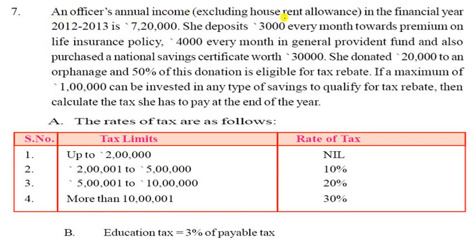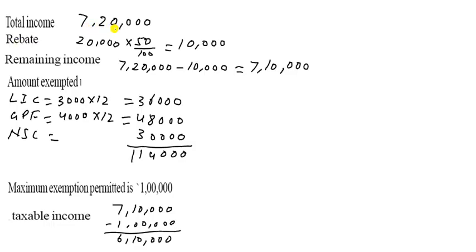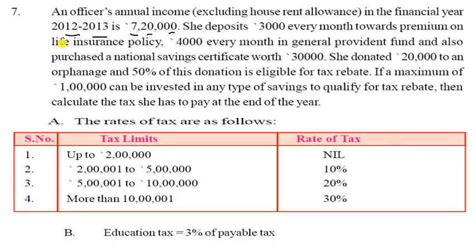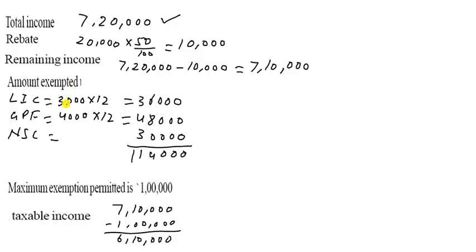An officer's annual income, including house rent allowance, in the financial year 2012-13 is 7,20,000. You have to see here it is 7,20,000. It is correct. And what happened next? She deposits 3,000 every month towards the premium on LIC, the life insurance policy. So 3,000 into 12, that is 36,000.